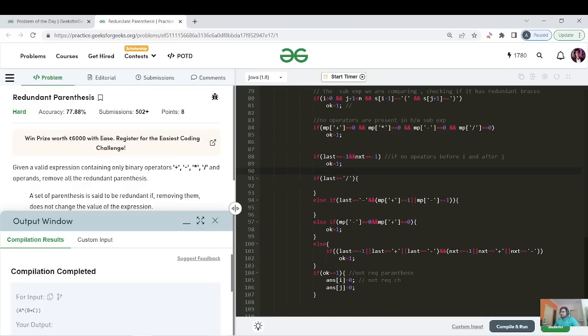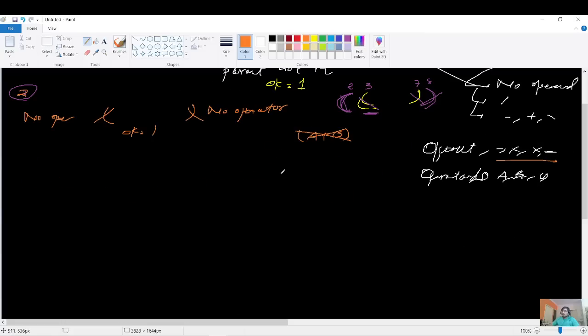Now let us see the next case. The next case would be, you have this range, and let's say you have a division symbol, right? So what can I say here: whether operators are inside or not, I don't care.